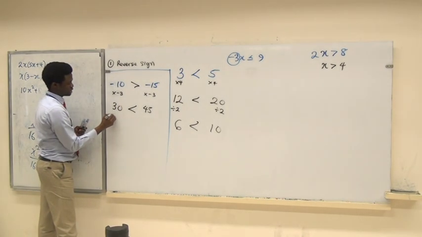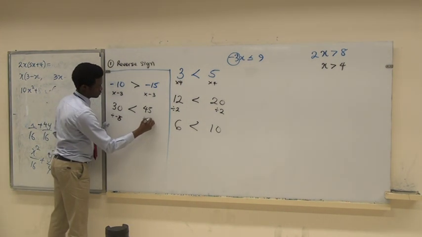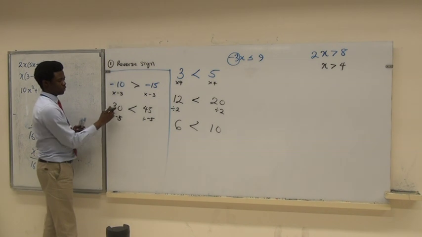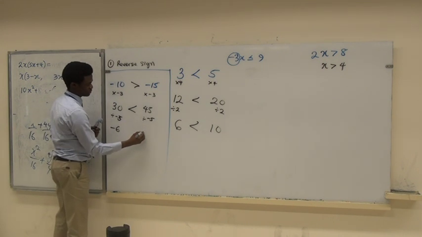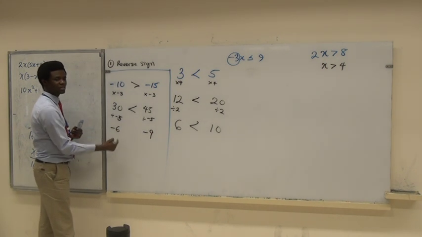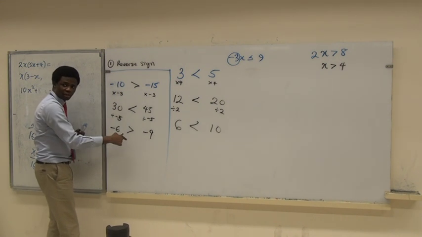Now, let's divide by negative 5, for example. What do you get? Negative 6, and you keep removing the negative. What about this one? Greater or less? Greater. Can you see there's a change again?